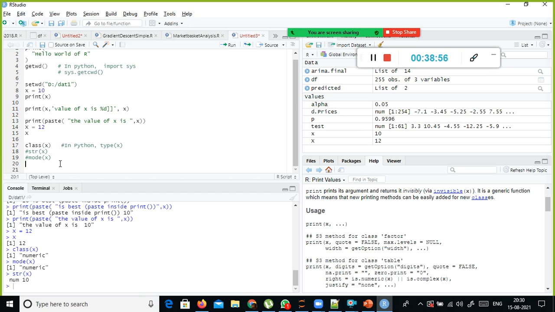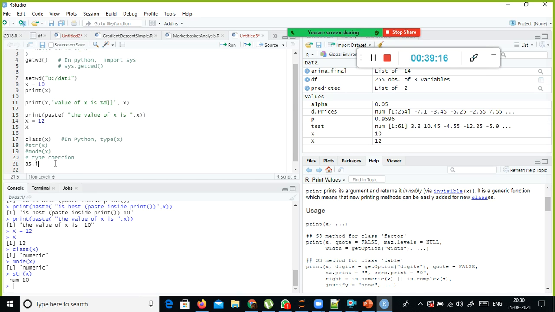Now the question is, how can I convert the numeric data type into the integer data type? We have coercion functions. We can do type coercion with built-in functions like as.integer(x), and I am going to assign it back to the same variable.